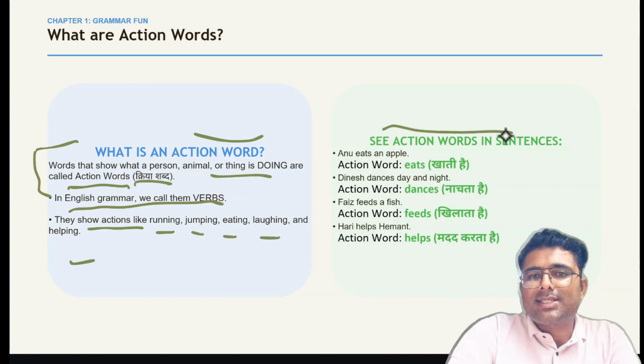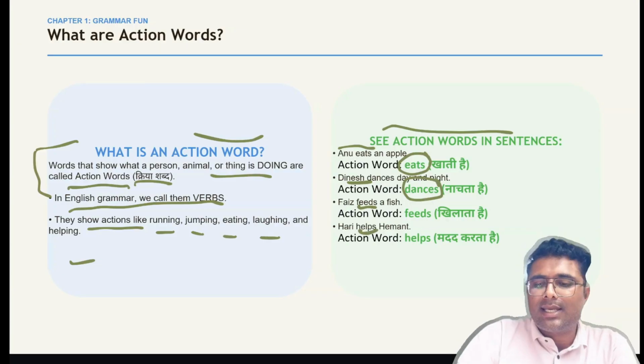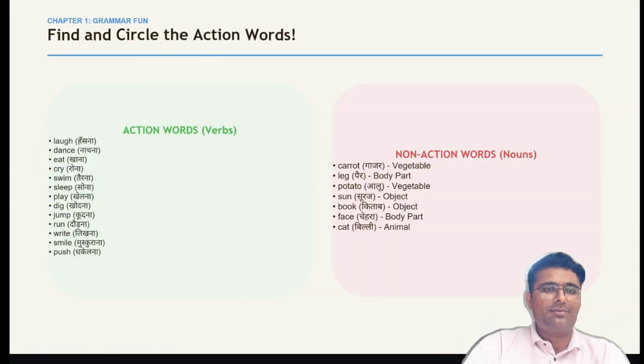See action words in a sentence. For example, Anu eats an apple. So eats जो है, this is showing us an action. So this is a verb, action word. Then Dinesh dances. So dances is बच्चों action word. नाचना. Faz feeds a fish. So feeds जो है बच्चों, that is an action word. Hari helps Hemant. So helps is an action word, or you can say verb.